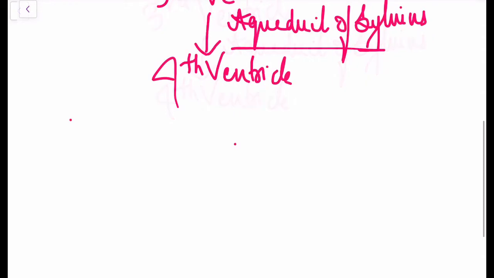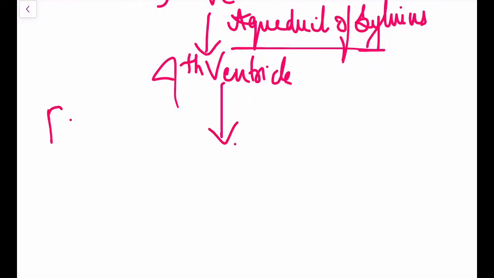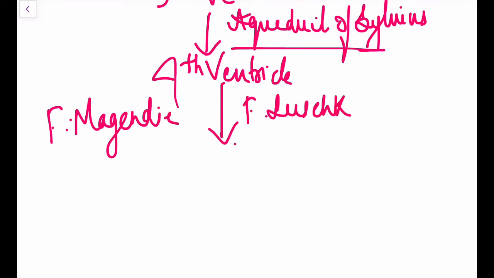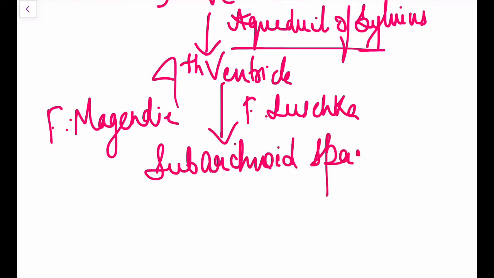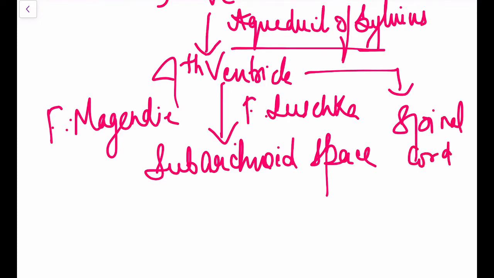And from the fourth ventricle, via the foramen of Magendie and foramen of Luschka, it enters the subarachnoid space. But from the fourth ventricle, there is always a flow of cerebrospinal fluid into the central canal of the spinal cord, which is a continuous flow.